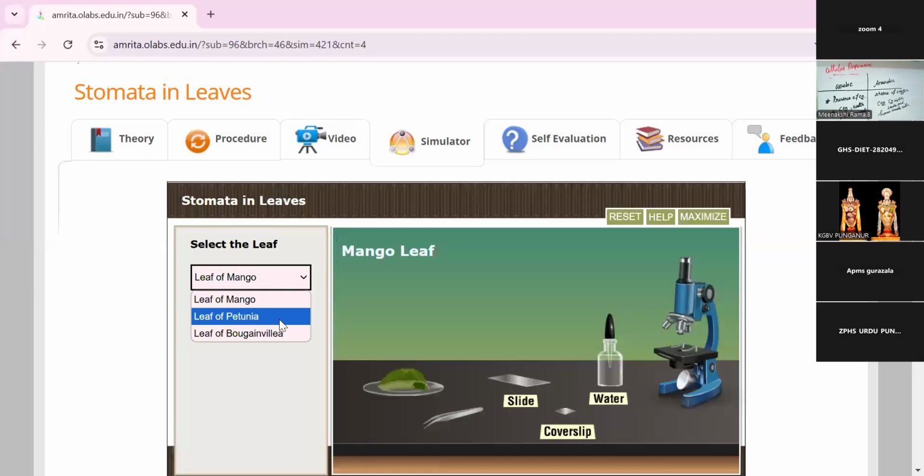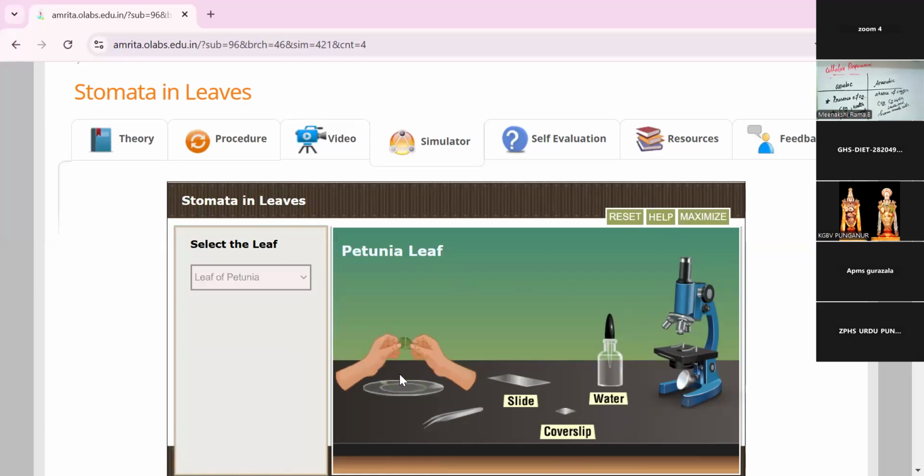I'm choosing the next one, the petunia leaf. I tear the leaf, and with the help of the forceps I take it and keep it on the slide and put one or two water drops on it. Then I cover the slide with the cover slip and keep the slide in the microscope.